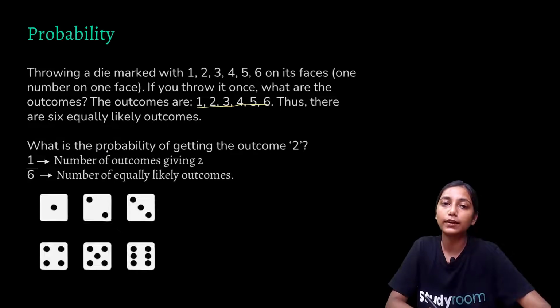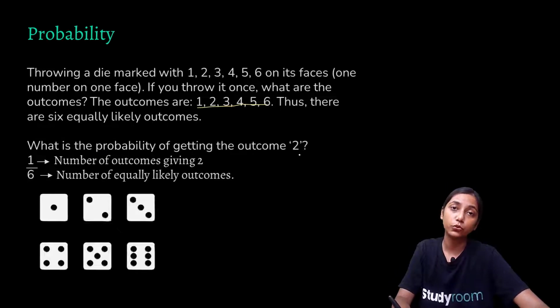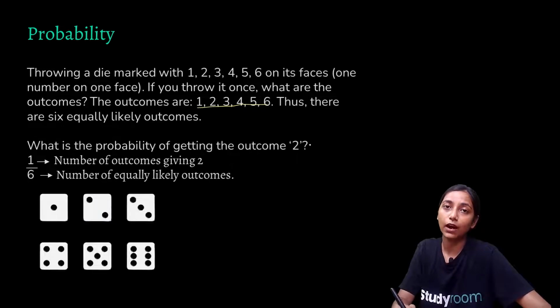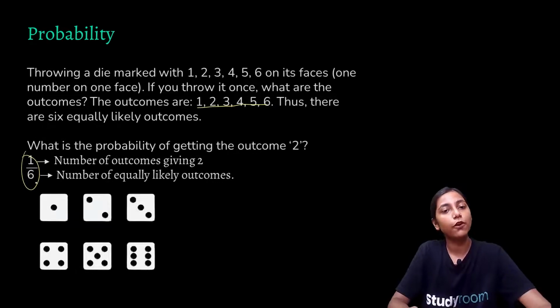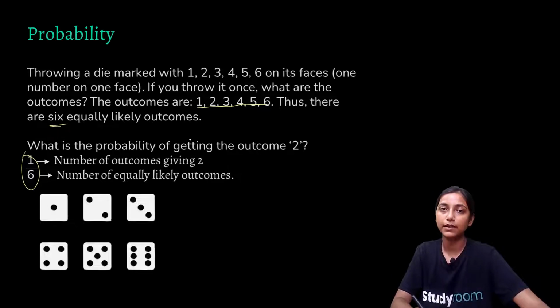Now we are asked, what is the probability of getting the outcome 2? So how are we writing it as 1 by 6? This is because the total number of equally likely outcomes is 6, that are 1, 2, 3, 4, 5 and 6.